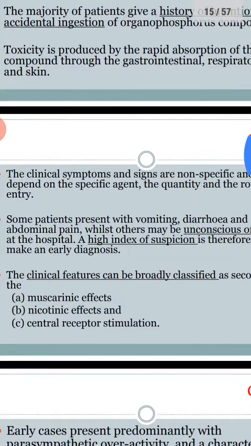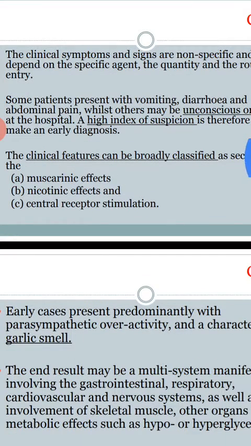Now I am talking about the mechanism of action of the organophosphorus compounds. Later on, what are the clinical manifestations of organophosphorus compounds? The toxic effects are broadly divided into three categories: muscarinic receptor activated toxic effects, nicotinic receptor activated effects, and central receptor, that is CNS related, effects.